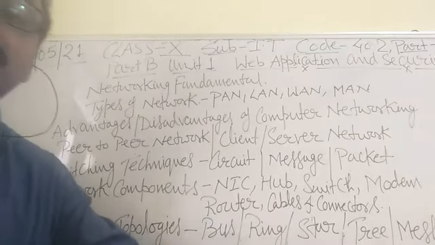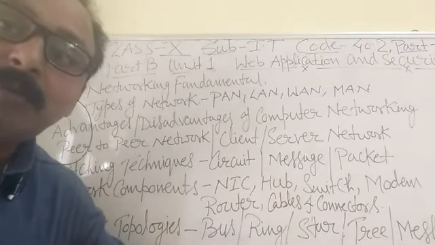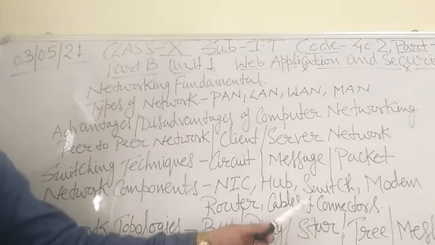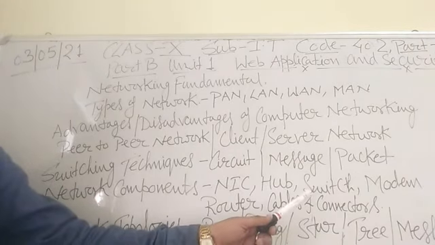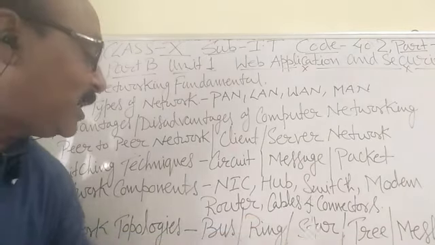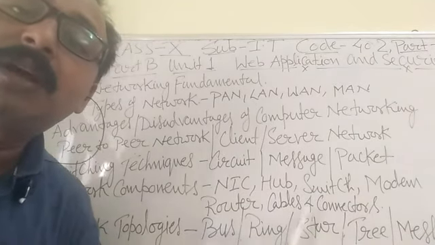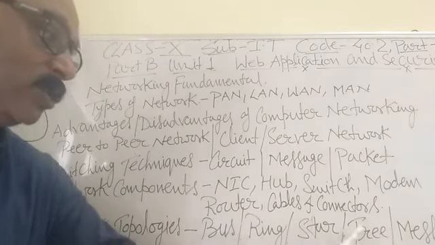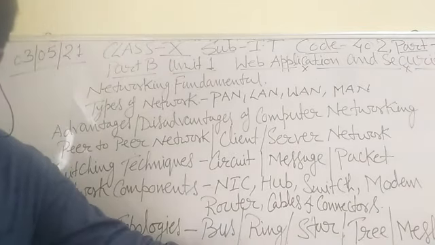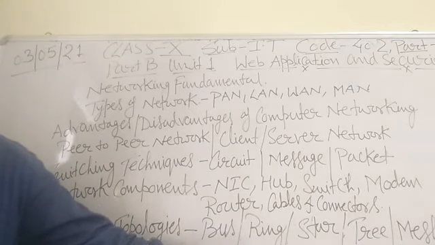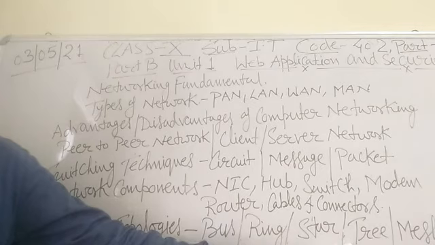Now next I am going to discuss the tree topology. What is the tree topology? Students, tree topology is the combination of the star and bus topology. What are the advantages? According to the figure you can see, advantage: expansion of the network is possible and easy, and error detection and correction is easy. Now disadvantages: heavily cabled, and second, it is costly.